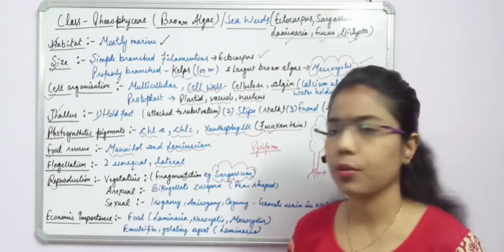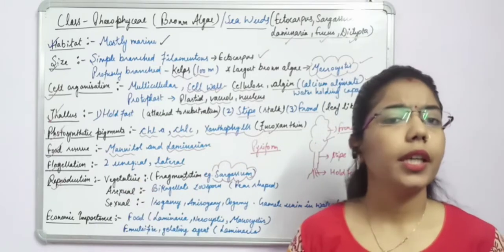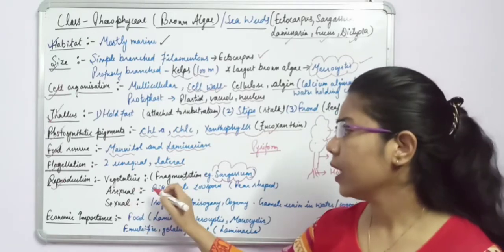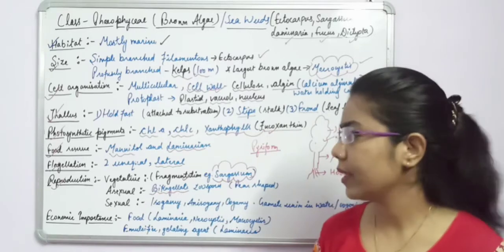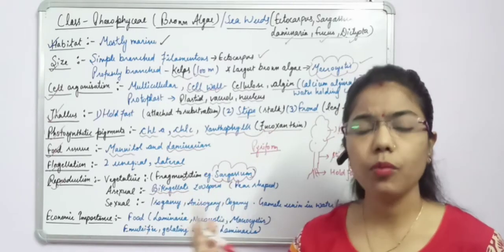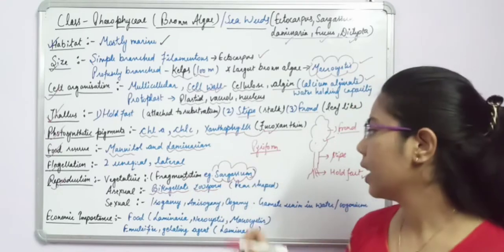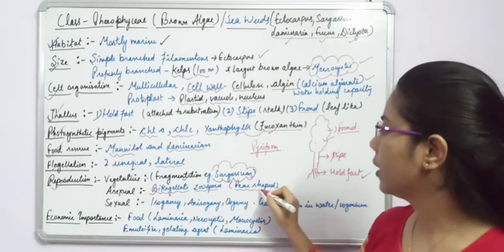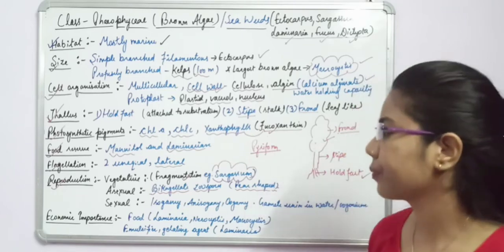Another one is asexual, and we know that if we are talking about asexual reproduction, it must take place through spores. So here we can say the spores are biflagellate. How will the spores be? Biflagellate means that they have two flagella. And we are saying these are zoospores, which are pear shaped. So we have discussed here that pear shaped is also known as pyriform, right?